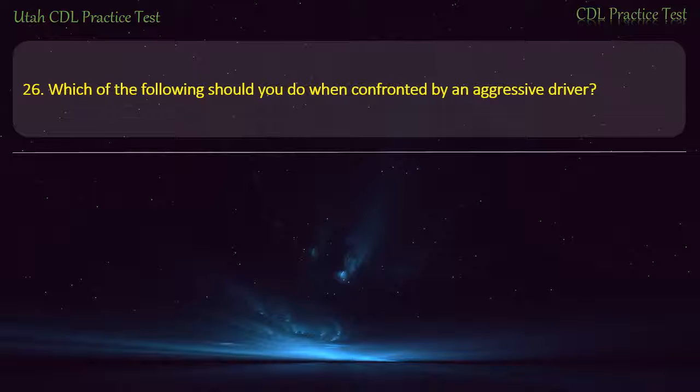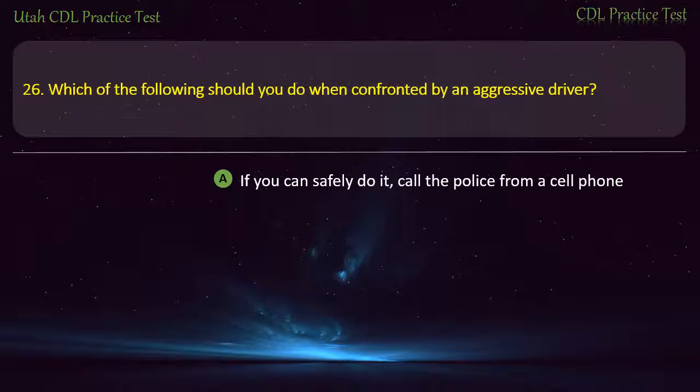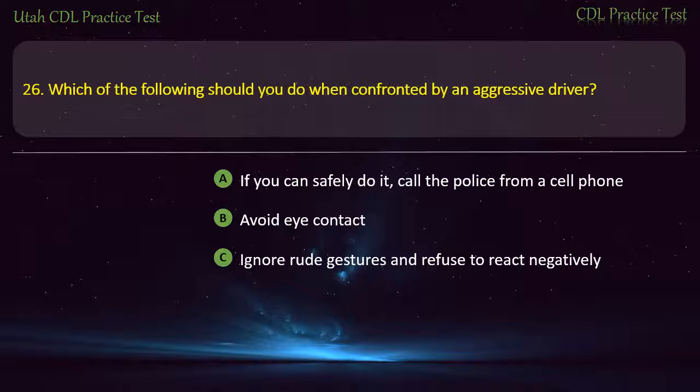Question 26. Which of the following should you do when confronted by an aggressive driver? If you can safely do it, call the police from a cell phone. Avoid eye contact. Ignore rude gestures and refuse to react negatively. All of the above. Answer. All of the above.